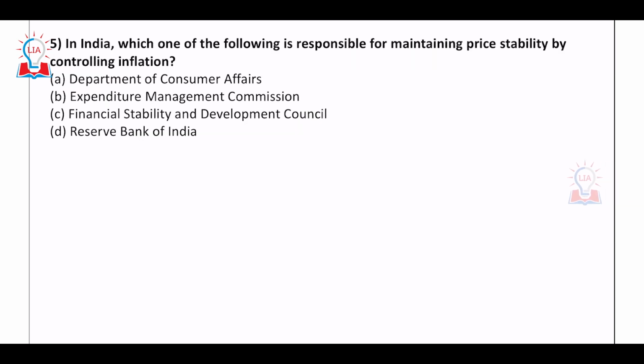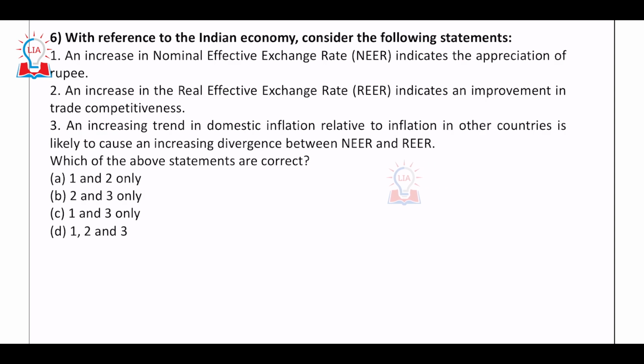Next question. Though this was the simplest of all questions that appeared in 2022. So the answer would be D, Reserve Bank of India, right? I think there is no need of any explanation on that.